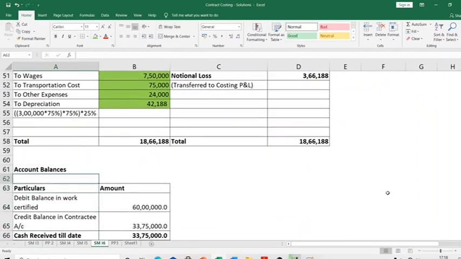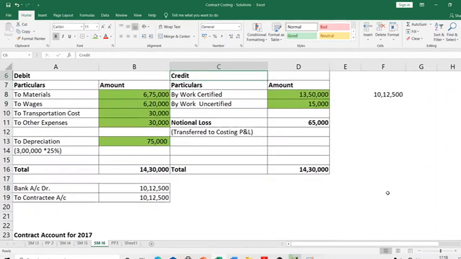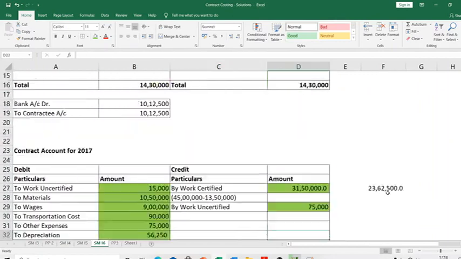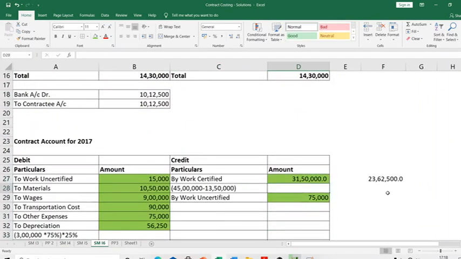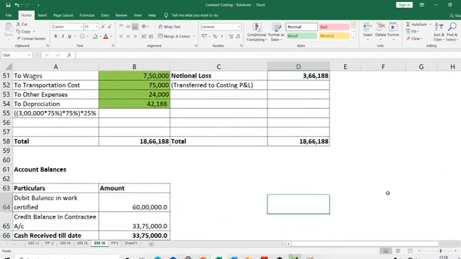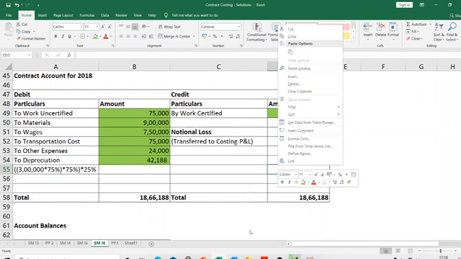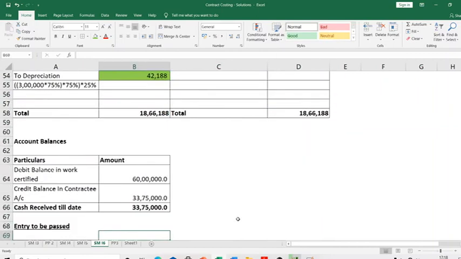Right now the work certified account has a debit balance of 60 lakhs. How? I'll tell you. First year you had 13,50,000. Then you further debited 31,50,000. Then you further debited 15 lakhs. So every time, what is the entry you would have passed? Work certified account debit to contract account. So by passing 3 entries across 3 years, totally you have debited your work certified account to the extent of 60 lakhs. Right now your work certified account has a debit balance of 60 lakhs.